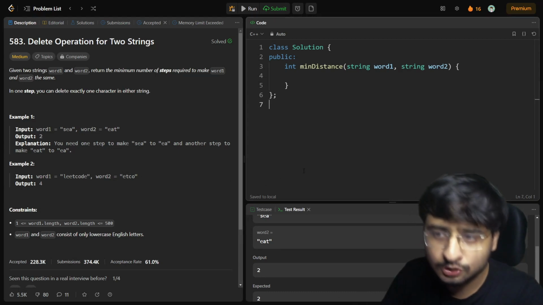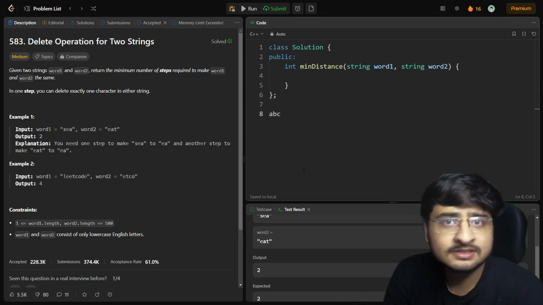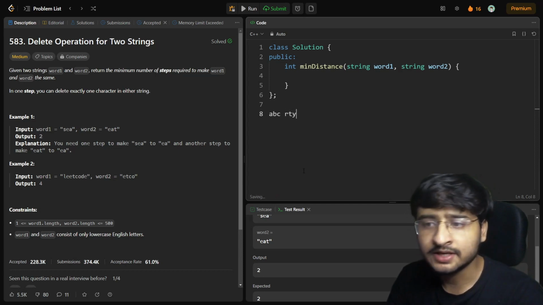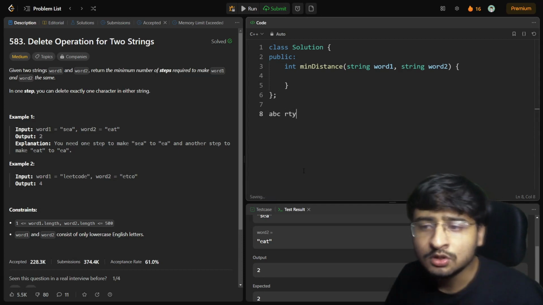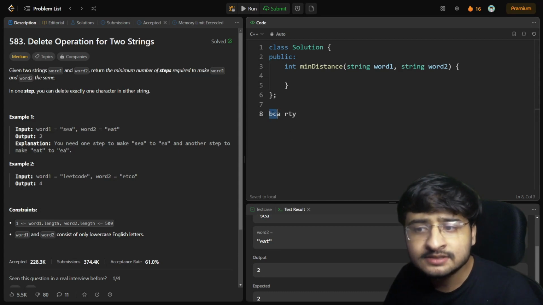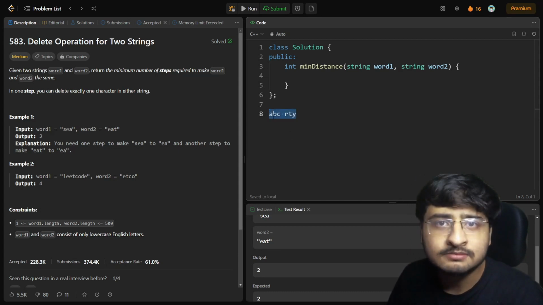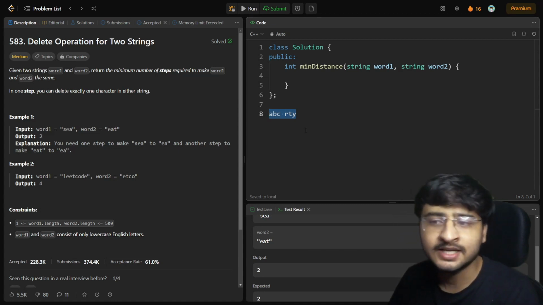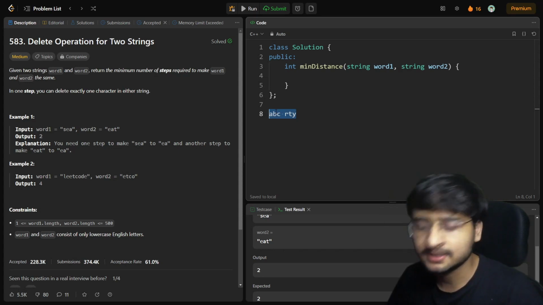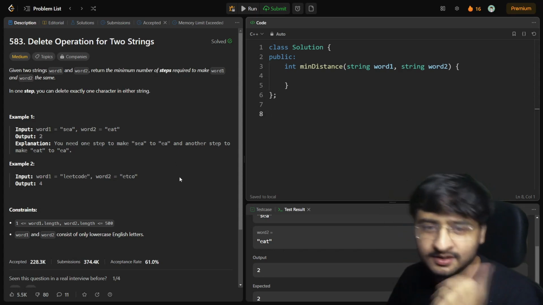Sometimes it might happen that, for example, this is the first string, A, B, C, and this is another string, R, T, Y. None of the characters are the same. So can I say that I will delete all the characters and both the strings will become empty? In that case, a total of 6 characters I'll have to delete. In this particular test case, I'll have to delete 6 characters. So let's not rush forward.